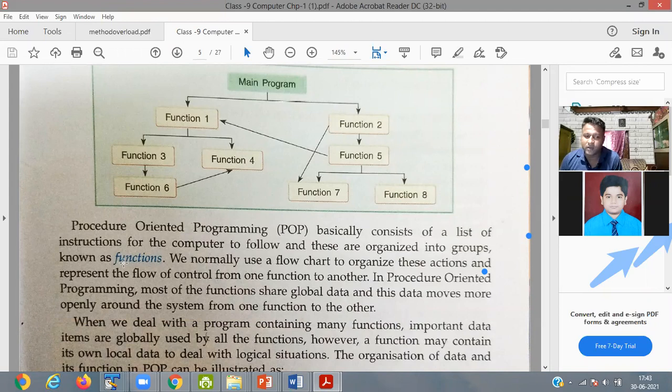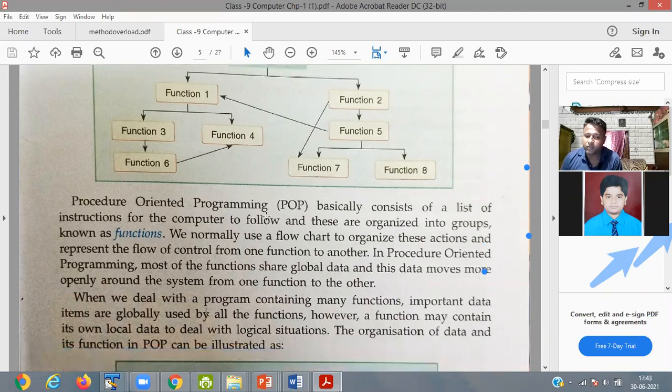The procedure-oriented program, or POP, basically consists of a list of instructions for the computer to follow. These are organized into groups known as functions. We normally use a flowchart to organize this action and represent the flow of control from one function to another function.